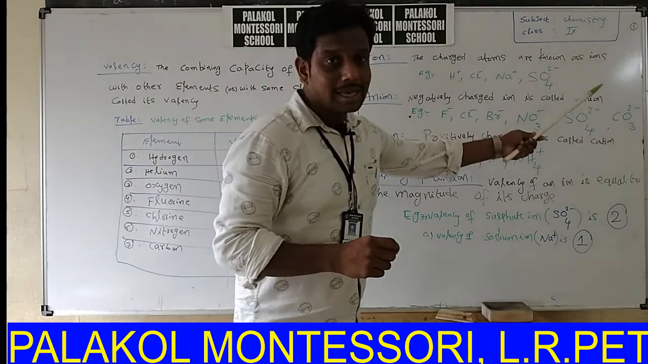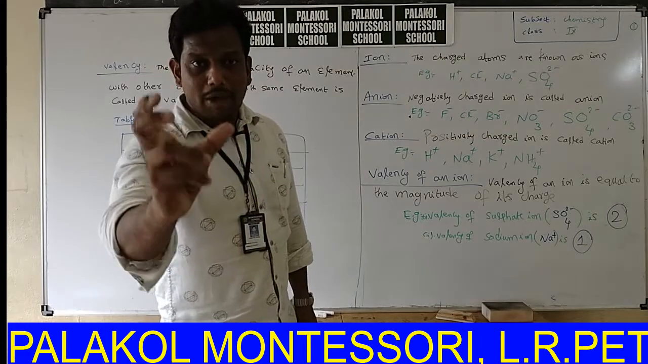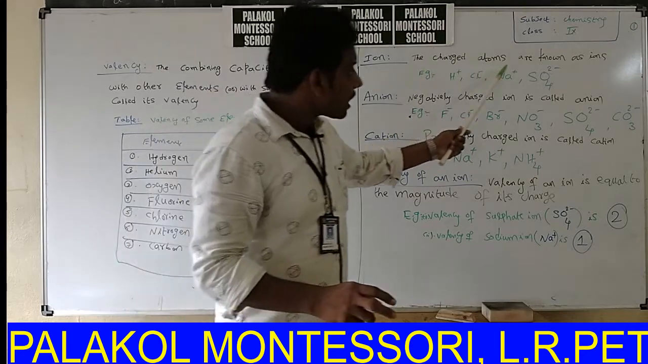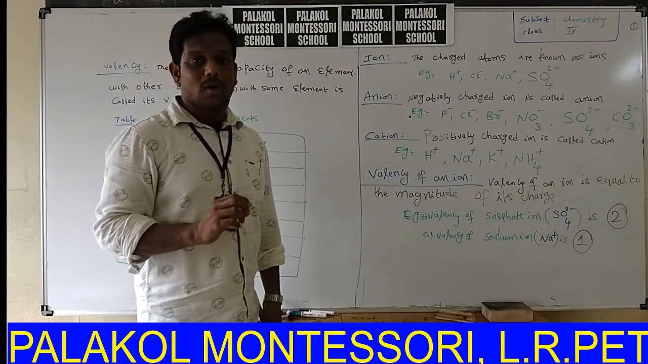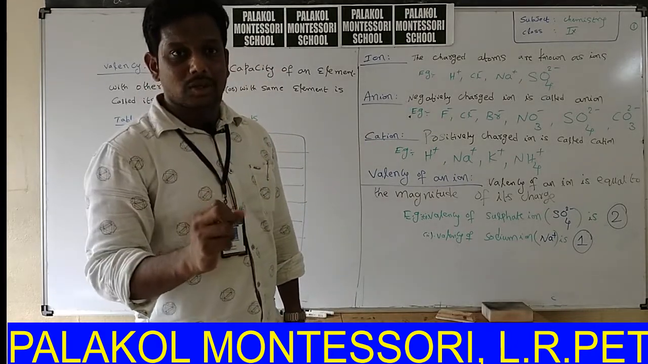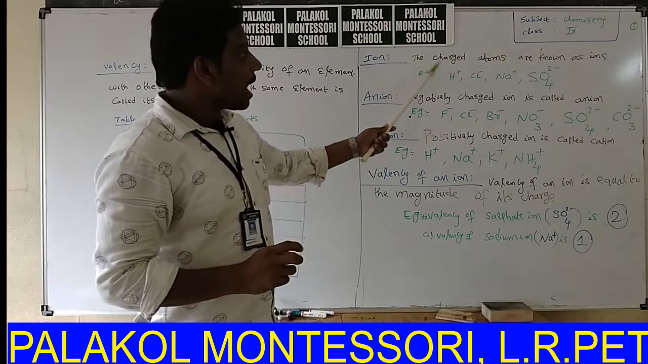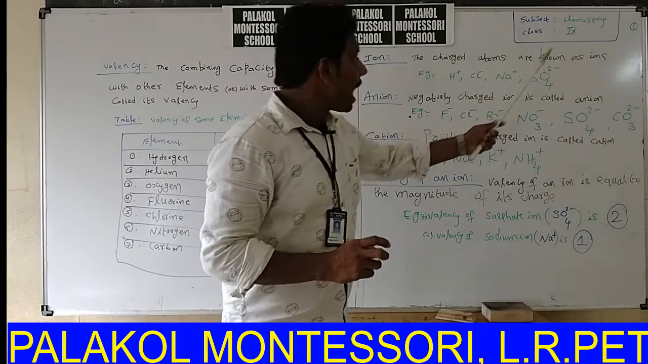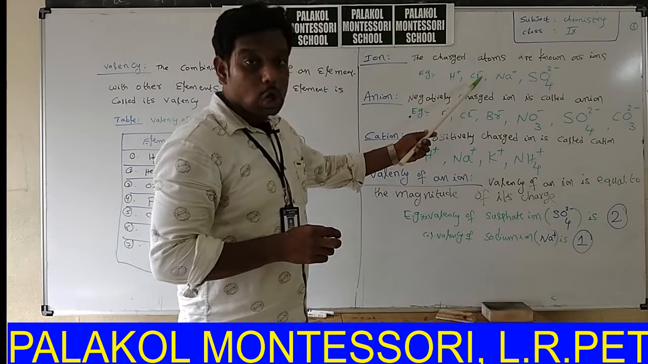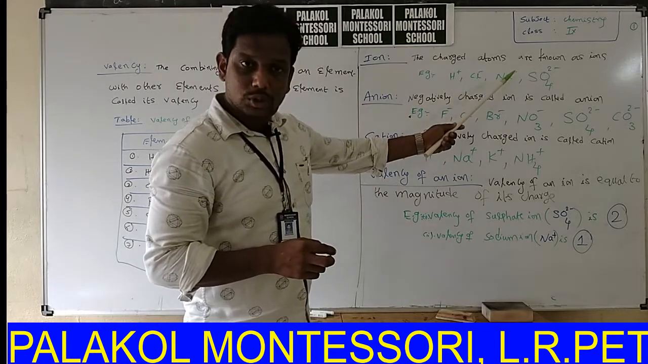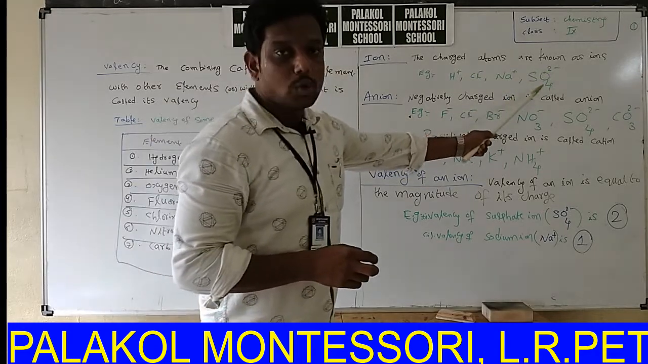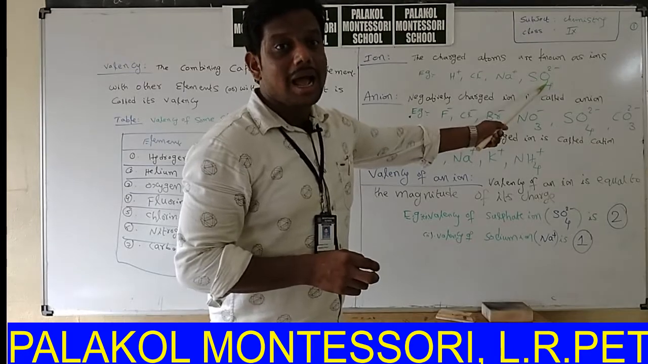The charged atoms are known as ions. By the gain or loss of electrons, an atom will get charged. In chemical reactions, one atom loses its electron and another atom gains electrons, forming ions. Examples: H plus ion, hydrogen ion; Cl minus ion, chlorine ion; Na plus ion, sodium ion; SO4 2 minus ion, its name is sulfate ion.